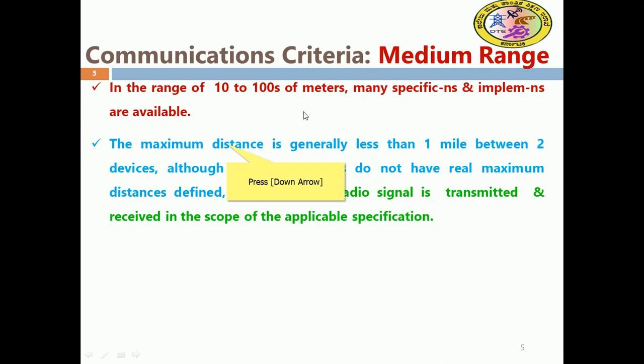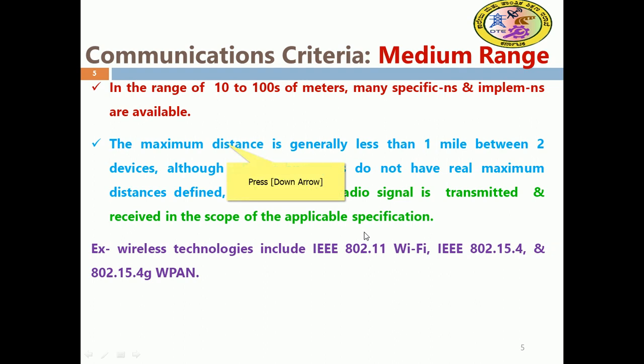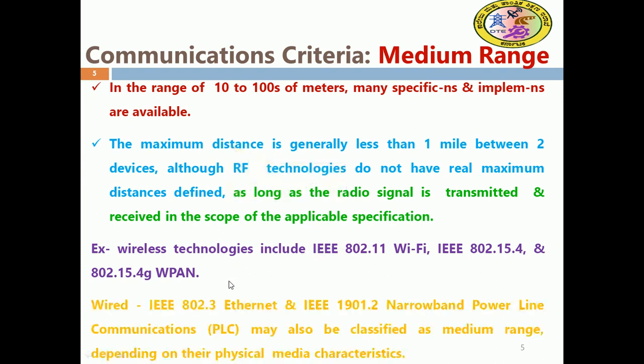Radio frequency technology does not have a real maximum defined; it is unlimited as long as the radio signal is transmitted and the receiver is within the scope of the application specification. Example wireless technologies include IEEE 802.11 Wi-Fi, 802.15.4, and wireless personal area networks.